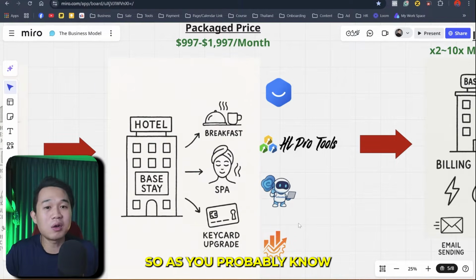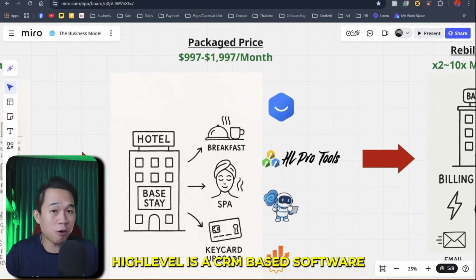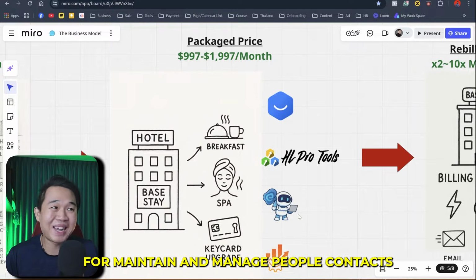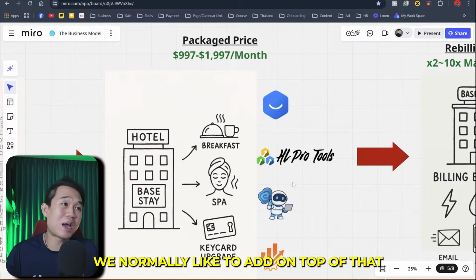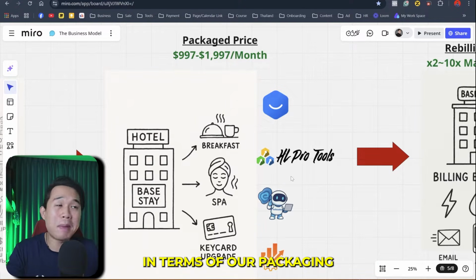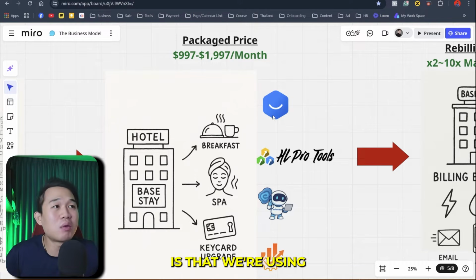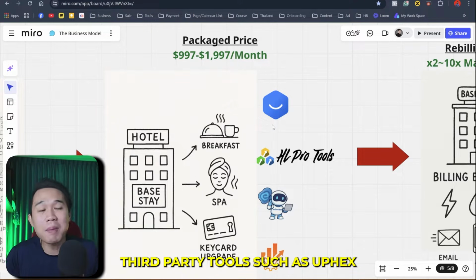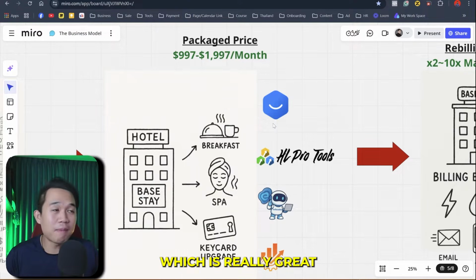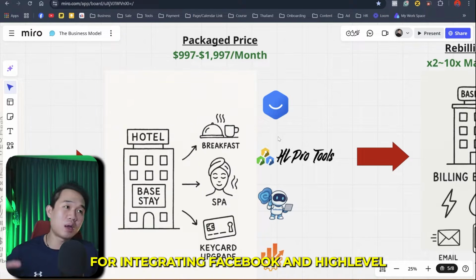So as you probably know, GoHighLevel is a CRM-based software, so it's really great for maintaining and managing people's contacts. So what we normally like to add on top of that in terms of our packaging with GoHighLevel is third-party tools such as UpHacks, which is very great for integrating Facebook and GoHighLevel.